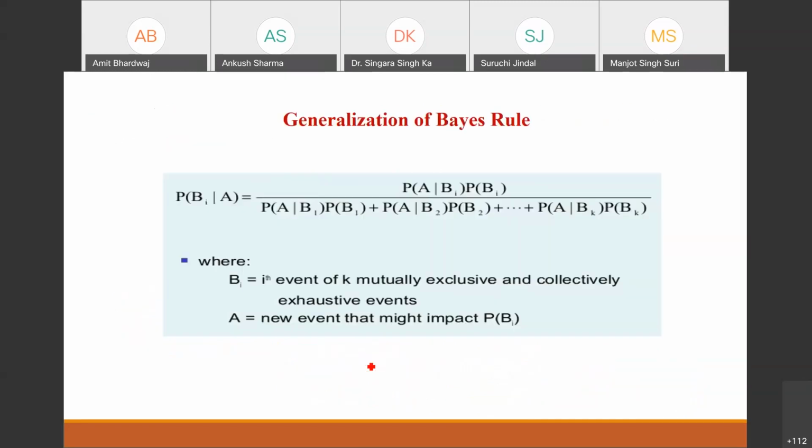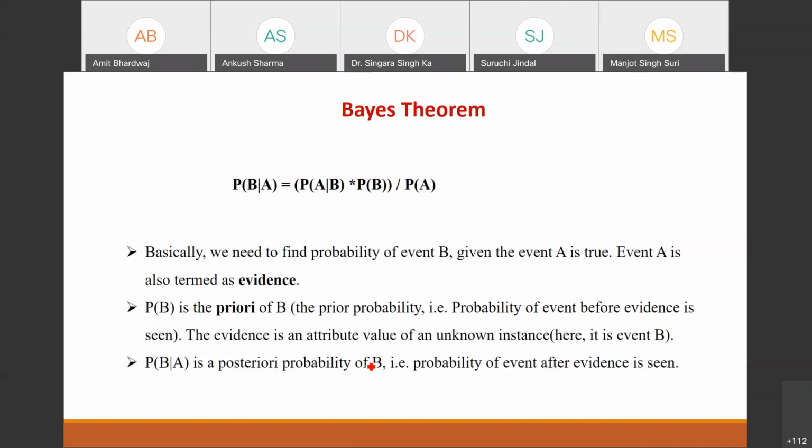Let me give some other data also. Okay. So I have told you about this model, the Bayesian theorem. The probability of B given A will be calculated in this way: the probability of A when B has already happened, into the probability of B, divided by the probability of A.